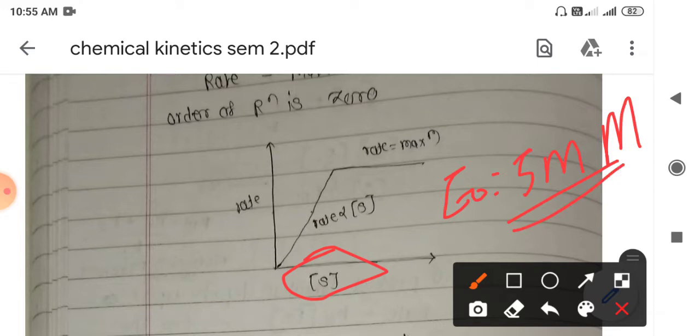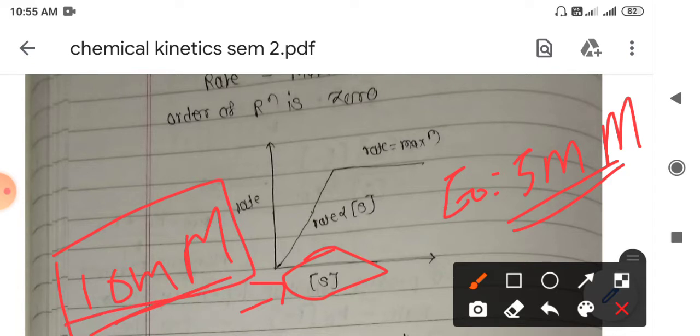Initially, suppose this S has a 10 millimolar concentration. So we have simply taken 10 millimolar of substrate and 5 millimolar of E0 concentration. Initially this 5 millimolar enzyme will attack the substrate, so we get an initial increase in the rate of reaction, which is first order.